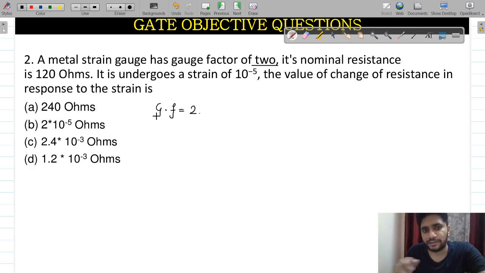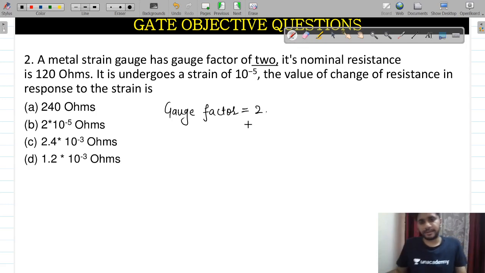This is gauge factor, not some other GF. Okay, so this is a gauge factor only. I'll write it completely, otherwise you guys are so naughty. Gauge factor will be what? Gauge factor is 2. After this, the nominal resistance value of R will be 120 ohms, and strain is